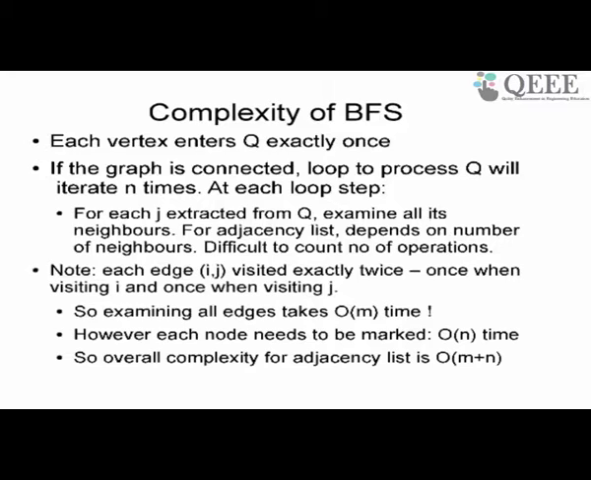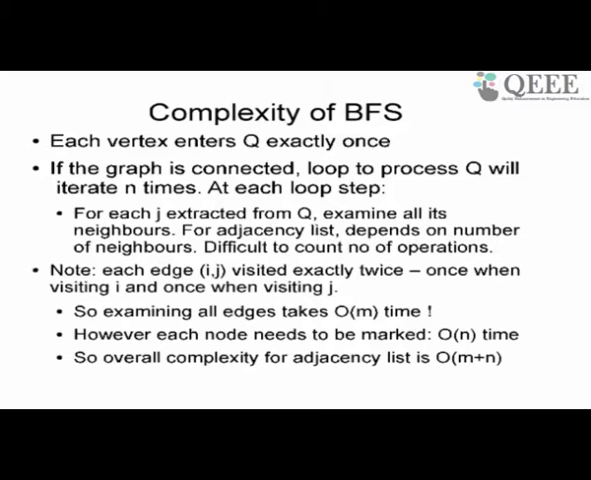So you look at the edge UV, so to go to V. And again you will visit the edge UV when you come to V. When you visit V, you will come back and look at the edge VU. At this time when you look at this edge VU, you will find that U is visited, so you don't want to add U back to the queue. So every edge basically is visited 2 times, once when you go from U to V and once when you go from V to U.